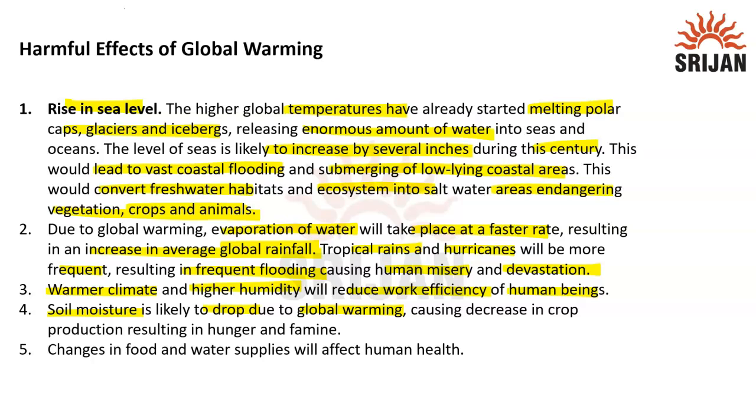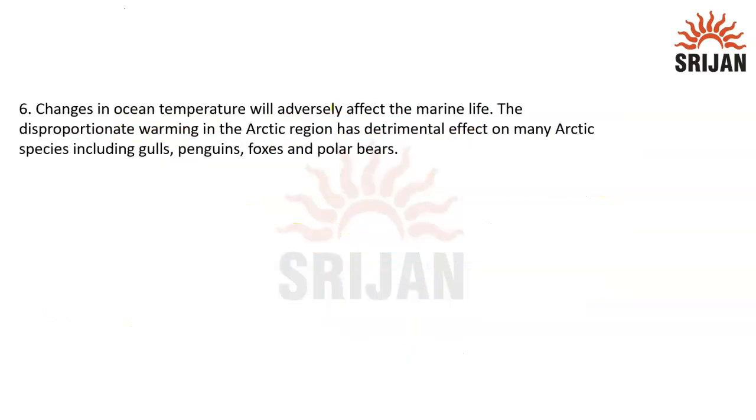Again, moisture is what? It is simply water vapor, and due to high temperature, it will get evaporated, causing a decrease in crop production, resulting in hunger and famine. Then, changes in food and water supplies will also affect human health. Then finally, changes in ocean temperature will adversely affect marine life. The fishes living in the ocean will get affected a lot.